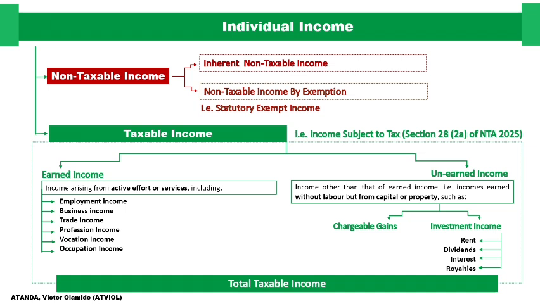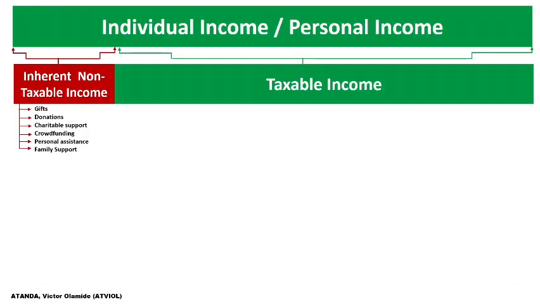Don't forget, in our previous calculation we stopped at the rent income. When we said the rent income is subtracted from the taxable income, we now say okay, we subtract from the total income of an individual. That's when we get what we refer to as taxable income.